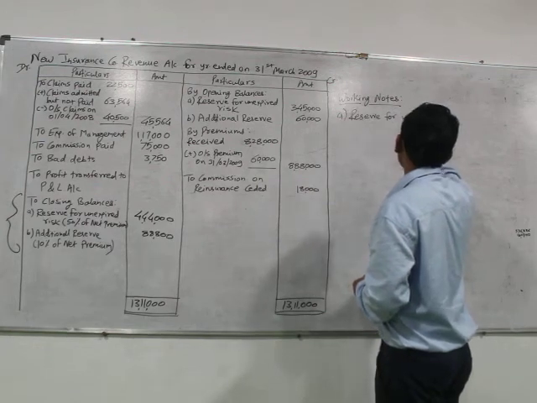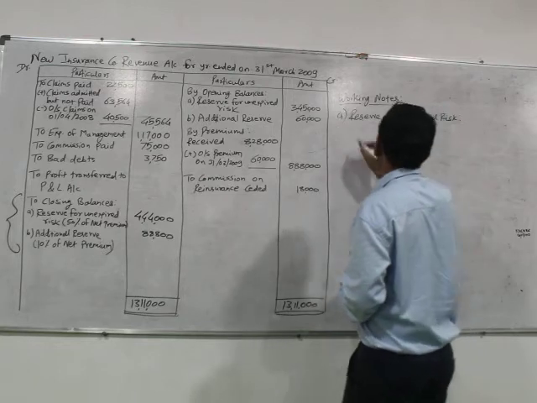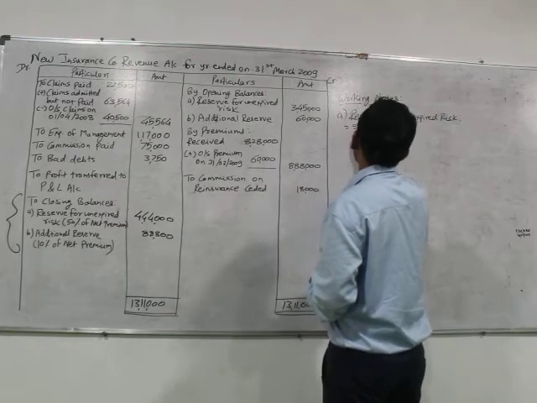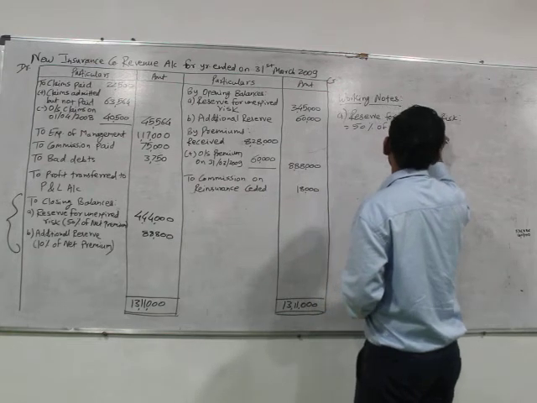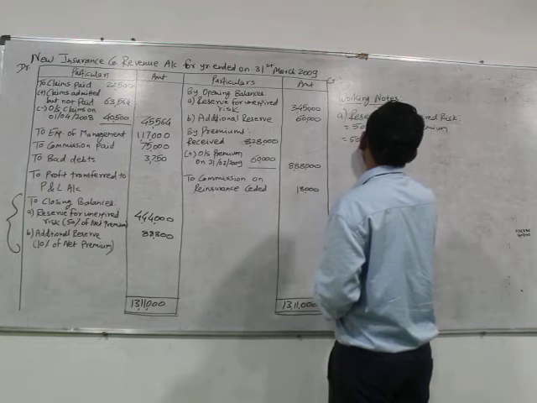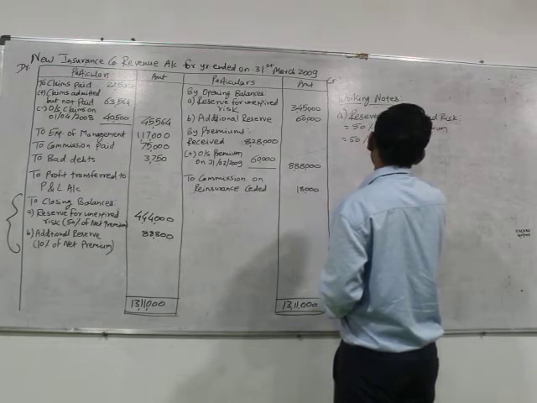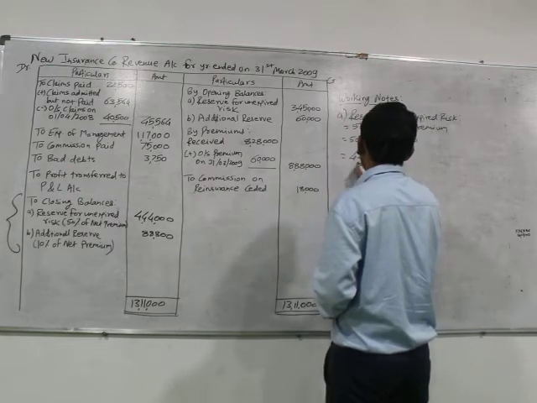unexpired risk, which is equal to 50% of net premium, equal to 50% into 8,88,000, equal to 4,44,000.